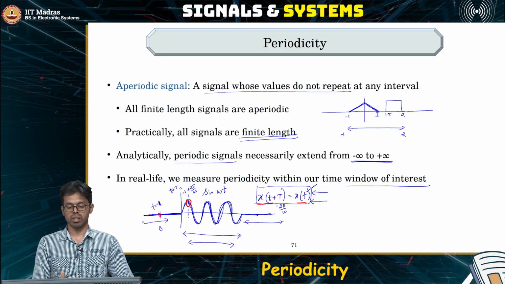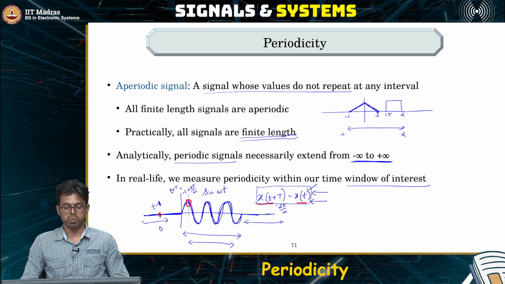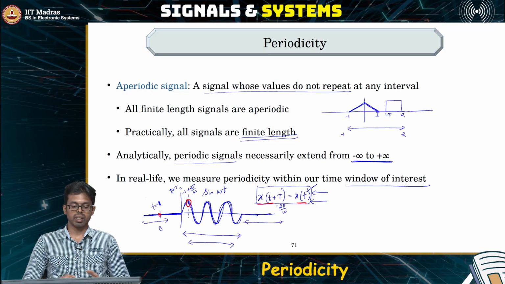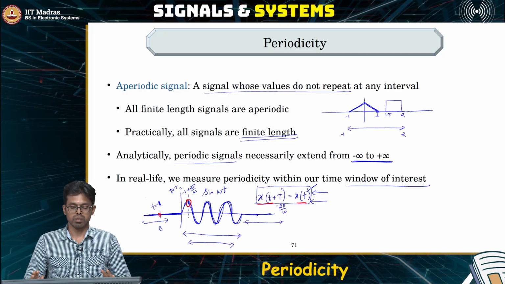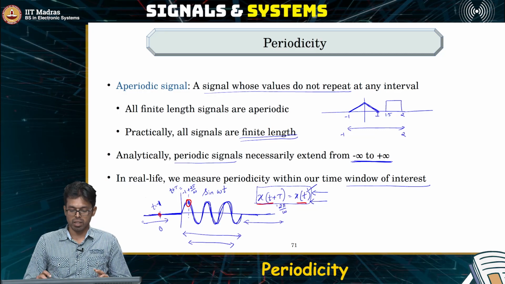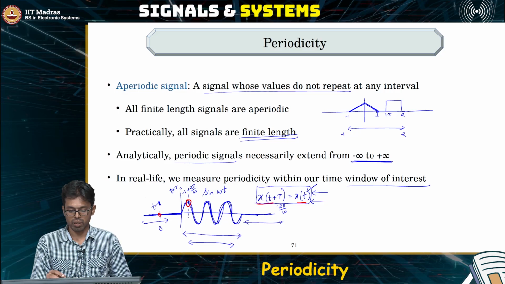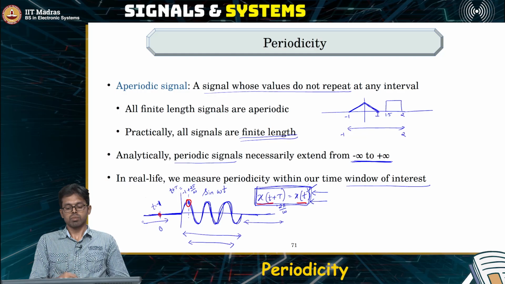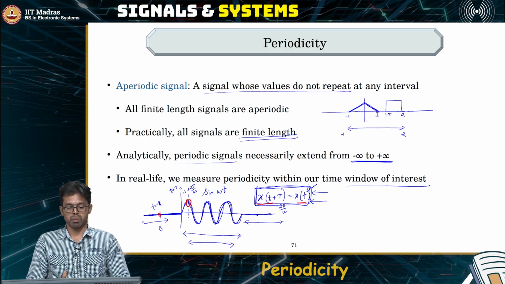When we take a practical circuit and say that, okay, I am going to assume this signal is periodic, then it means that for the entire duration for which the circuit is on and working, the signal that is periodic will satisfy this condition. Okay. So let us see some examples now.